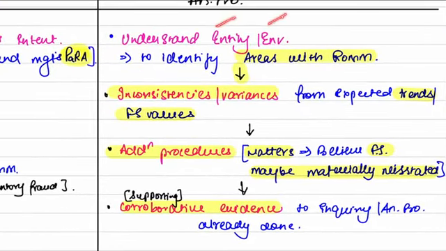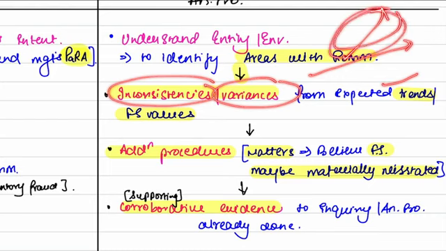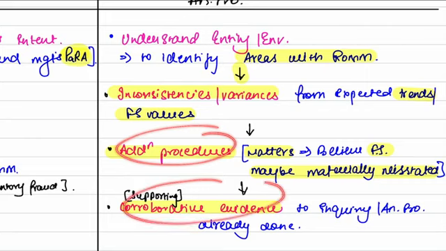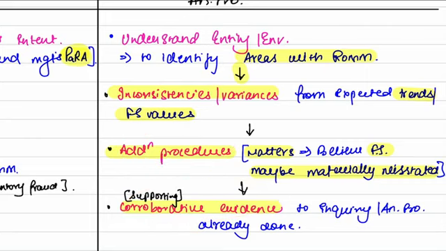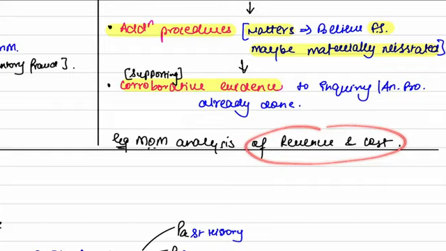Understand the entity environment to identify areas with risk of material misstatement. What are such areas? Wherever there is an inconsistency or variances from the expected trends. If the things are going as per trend, no problem. But when they move away from the trend, this is an area of problem. Here you need to do extra analysis, additional procedure. So additional procedures and corroborative evidence. Example of analytical procedure: month on month analysis of the revenues and cost.